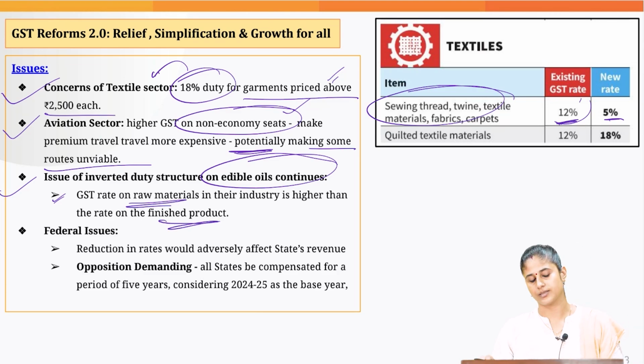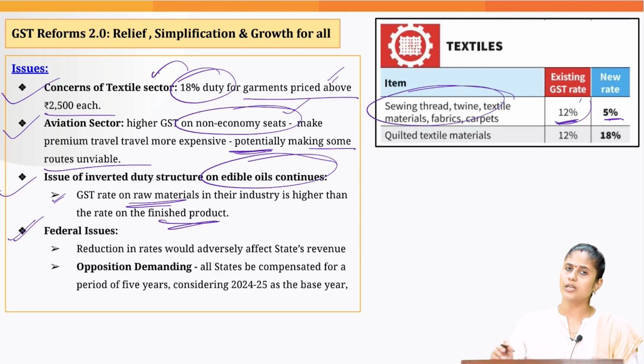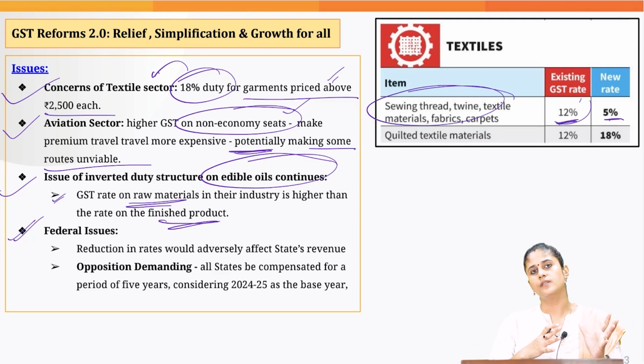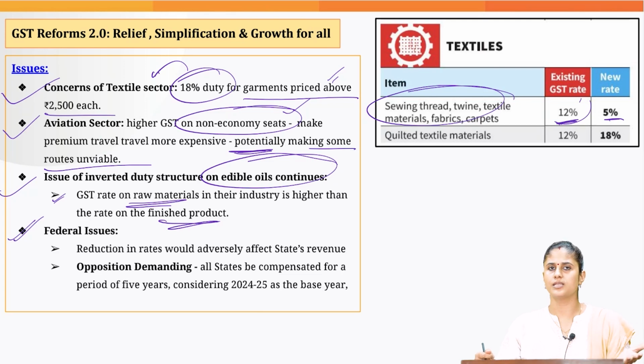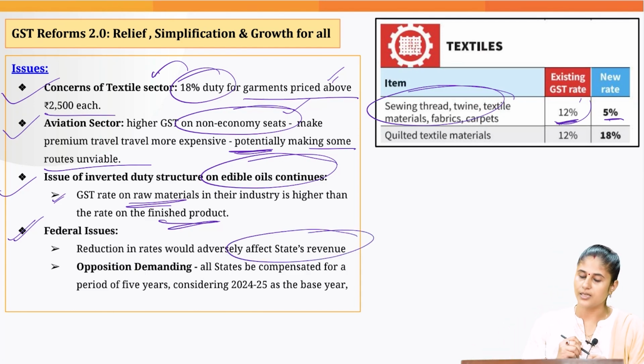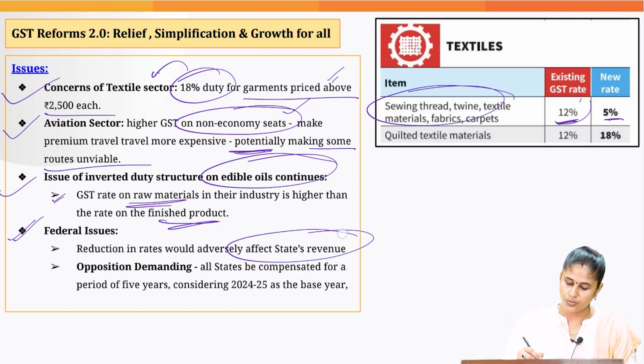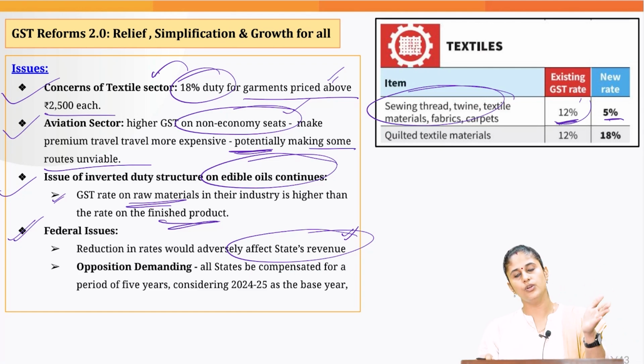Then this is going to lead to certain fiscal federalism related issues, because the states have raised the apprehension that this rationalization of the GST tax structure would reduce the revenue, and ultimately this would be affecting the revenue being shared by the central government with the state governments.